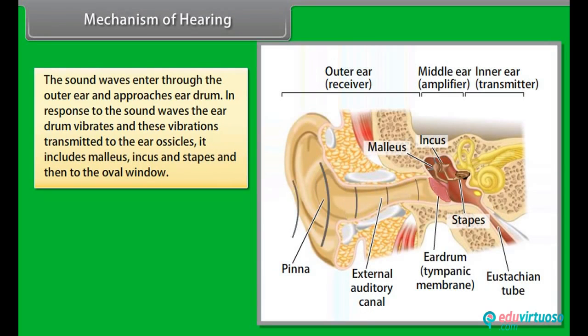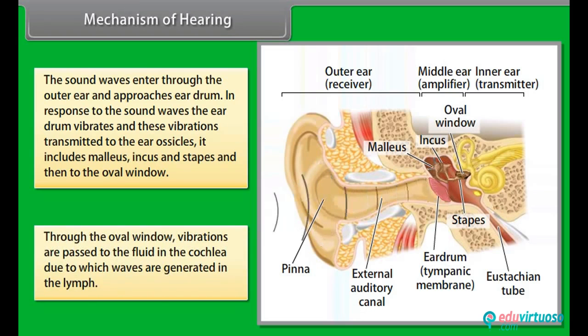Mechanism of hearing. The sound waves enter through the outer ear and approach the eardrum. In response to the sound waves, the eardrum vibrates, and these vibrations are transmitted to the ear ossicles, which include the malleus, incus, and stapes, and then to the oval window. Through the oval window, vibrations are passed to the fluid in the cochlea, due to which waves are generated in the lymph.